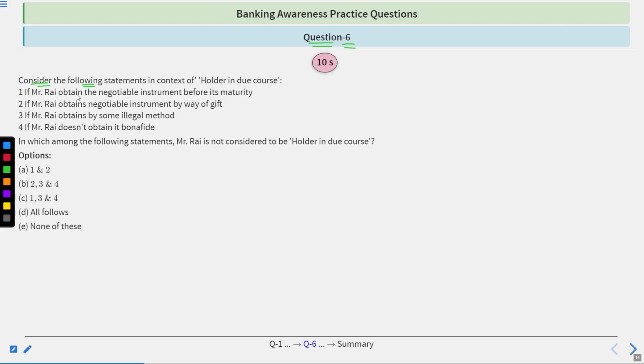Consider the following statements in the context of holder in due course. One, if Mr. I obtained the negotiable instrument before its maturity. Two, if Mr. I obtains the negotiable instrument by way of gift. Three, if Mr. I obtains it by some illegal method. Four, if Mr. I doesn't obtain it bona fide.